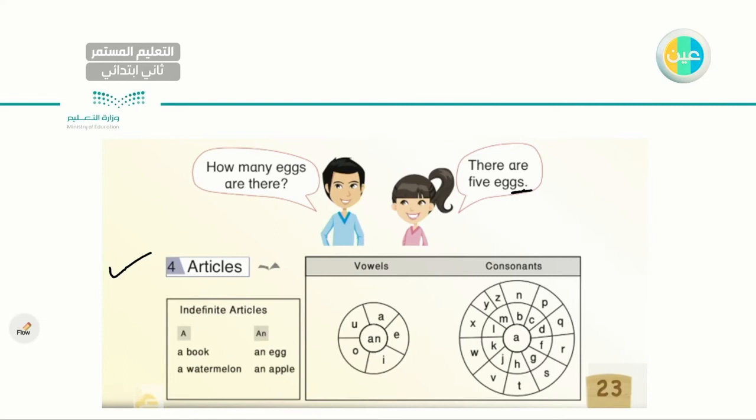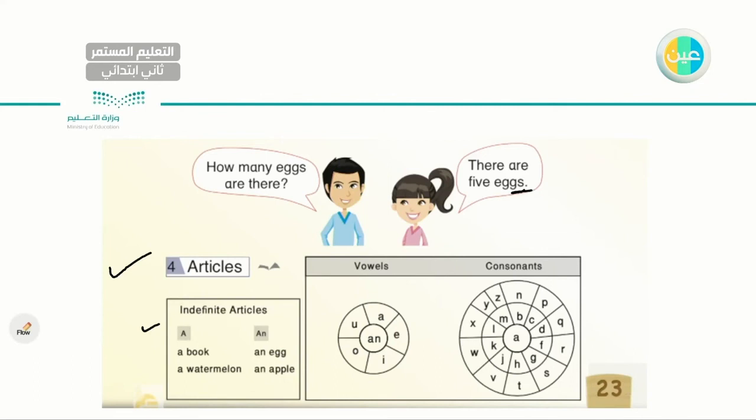Identifying articles. As you can see, I have a and an. When do I use a? He gave me 2 examples here. A book, a watermelon. Remember, I use them only with singular, just one. An egg, an apple. He gave us here all the English letters.